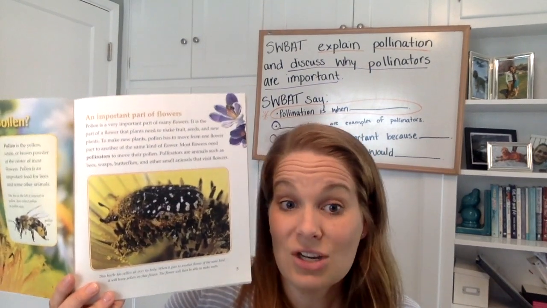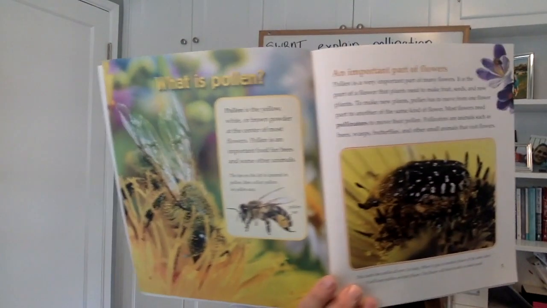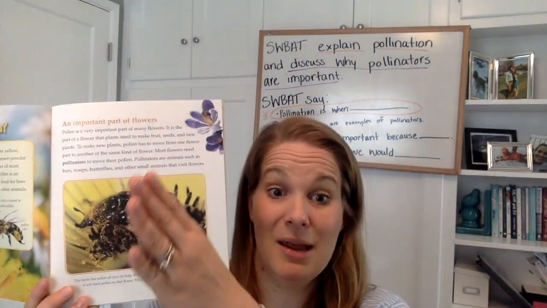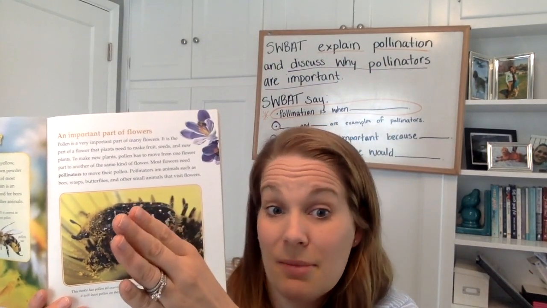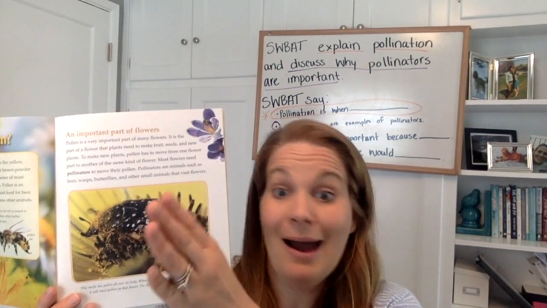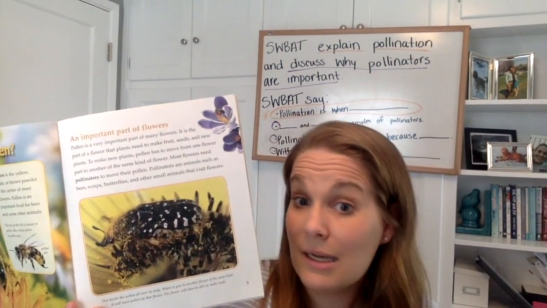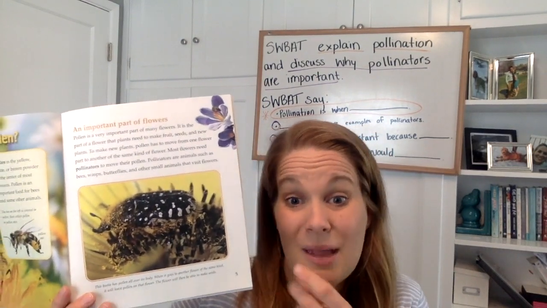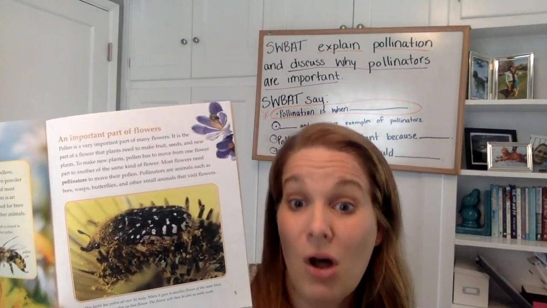Now, as you can imagine, bees are buzzing around all day and they're getting covered in pollen. So they might have gone to a tomato flower and gotten pollen from a tomato flower on them an hour ago, and now they're visiting a tomato flower. Again, there's still a chance that some of that tomato flower pollen will fall off.